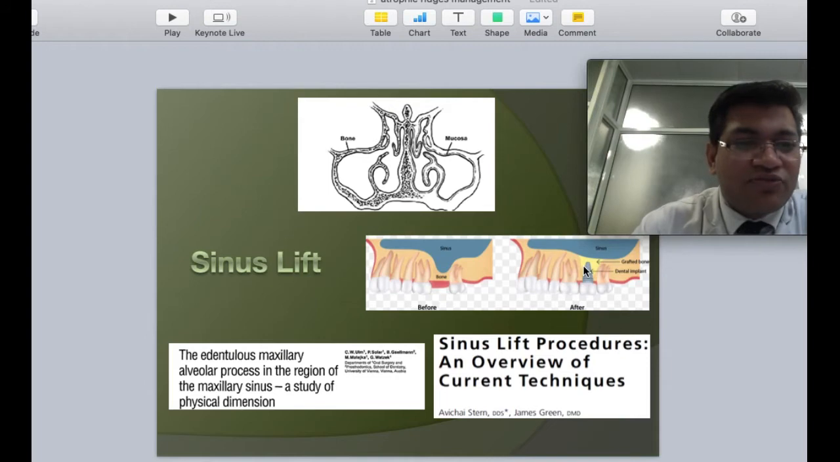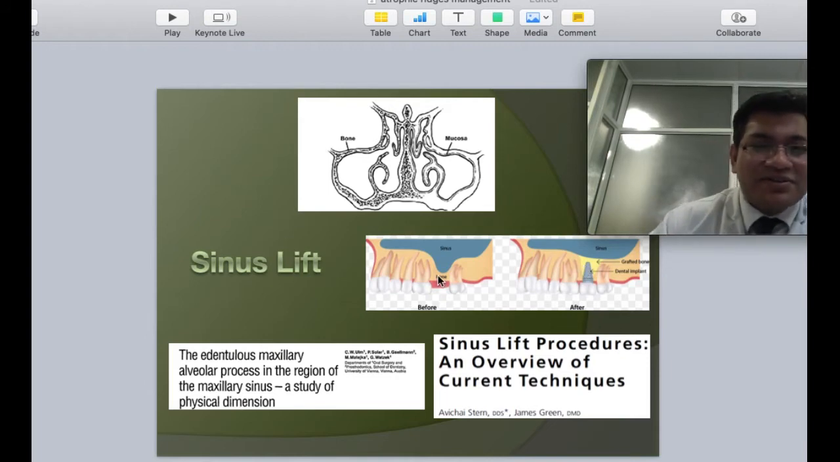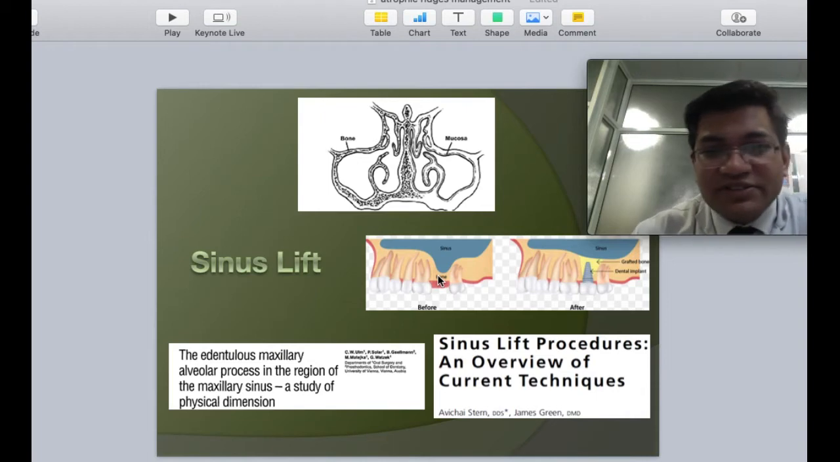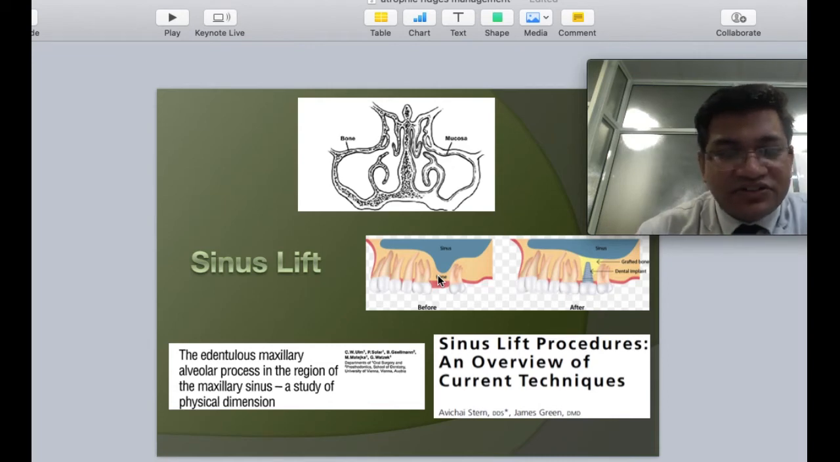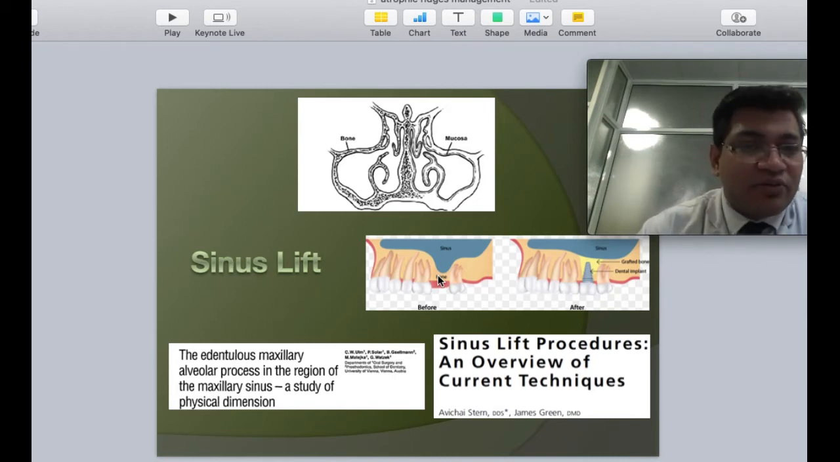So, what are the three or four challenges that we come across? The first question that arises when considering a sinus lift is, how significant is the height restriction? As in, what is the actual height available to us before we reach the sinus? That is the first question. Second, if we are going to increase the height or lift the sinus, what kind of technique should we go about?